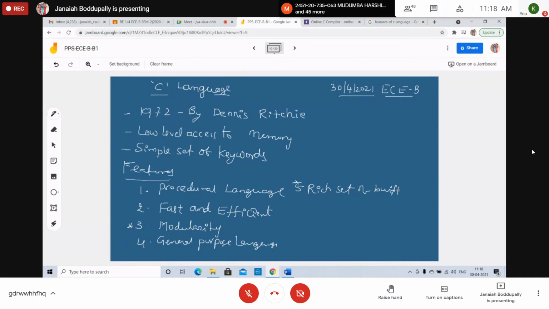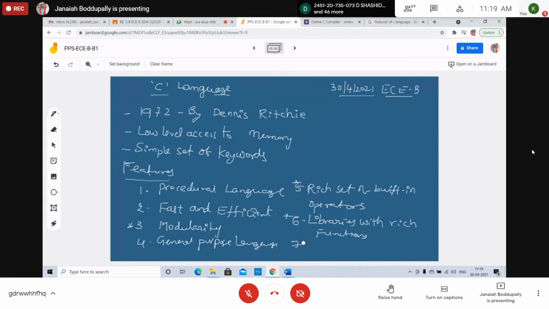What is the meaning of built-in, students? Already set up in the language: built-in operators. Libraries with rich functions is also a very important feature. There are so many functions already set up in the C language. We can use them directly. Built-in operators and built-in functions are already there, so there's no need to write them again.